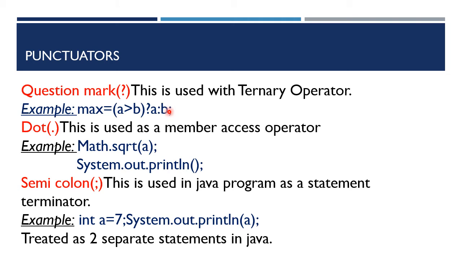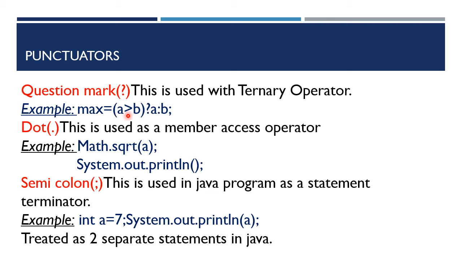How do we use the if statement? We write the if keyword followed by some condition, and under that we write some statements. If that condition is true, then the statements following the if have to be executed. If the condition is false, then the statements in the else part have to be executed. This also works in the same way.